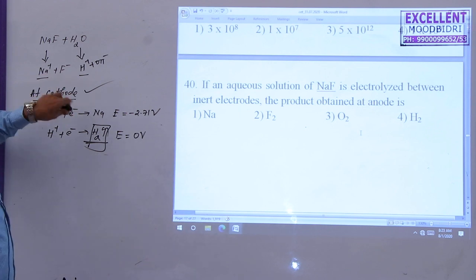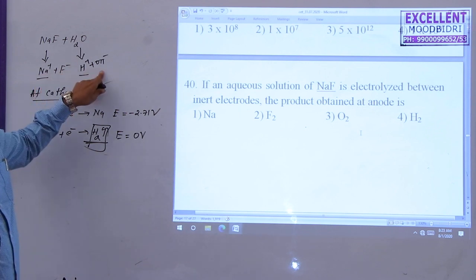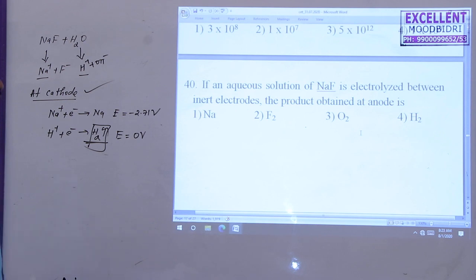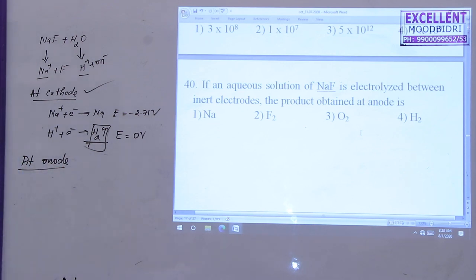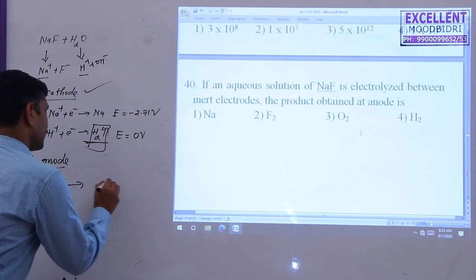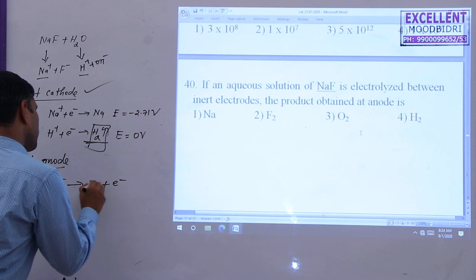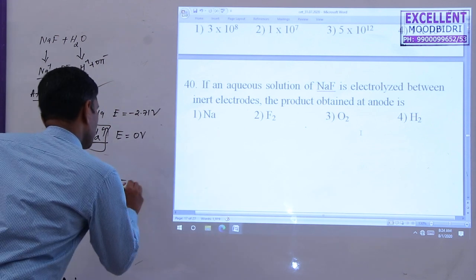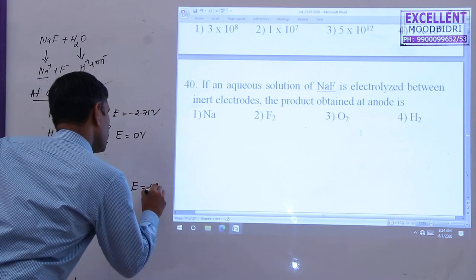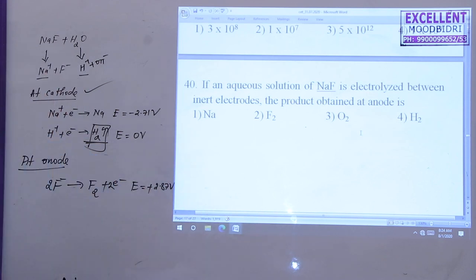Similarly, fluoride ions and OH- move toward the anode. So I write the electrode reactions at the anode. First, fluoride gives electrons to form fluorine gas, F2 plus 2 electrons, and this E0 value is plus 2.87 volt.